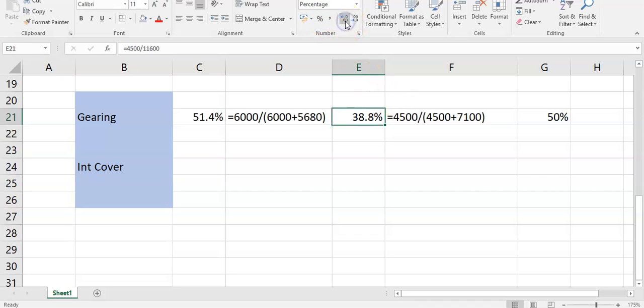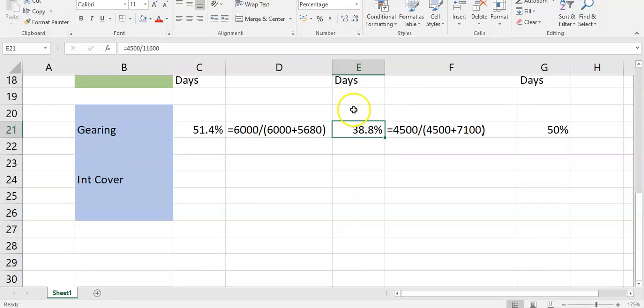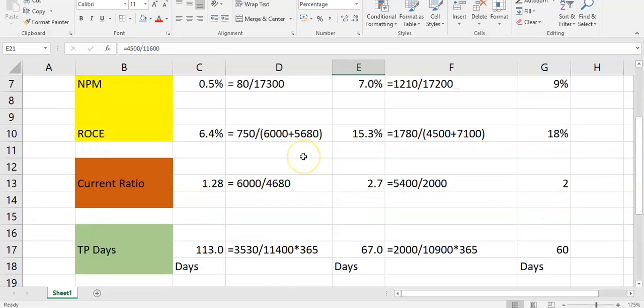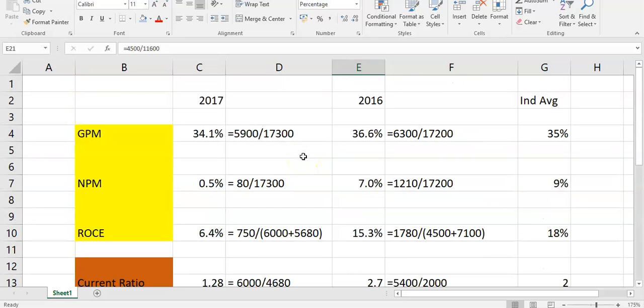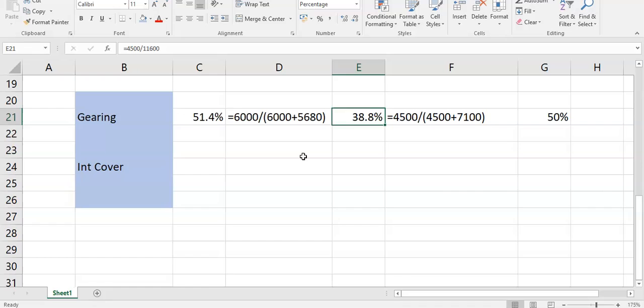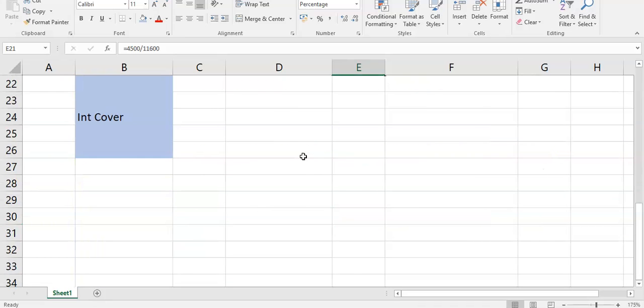So your gearing has increased year on year, gone from 38.8 up to 51, but you're not highly geared here. You're in and around the industry average. So from a debt perspective, debt versus equity, it's not a concern, but we have mentioned a number of other concerns already that would be an issue: lower profitability, poor liquidity, poor trade payable payments.